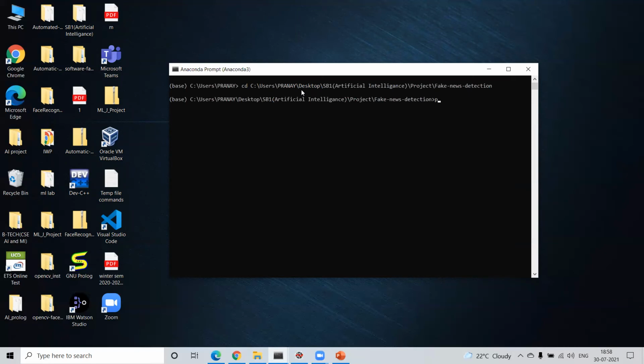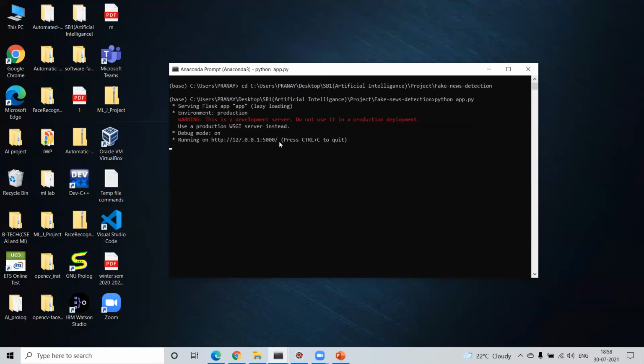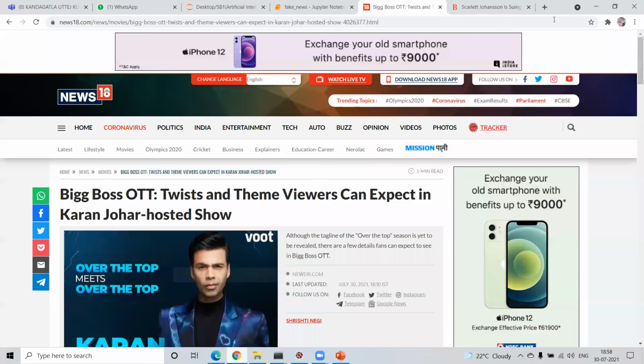After that, we have to run our file. We are in our path, and there is an app.py file. So we have to run our file to open our HTML page. We are using python app.py, so we are running our Python file. This is the localhost URL that we use to open our HTML file.